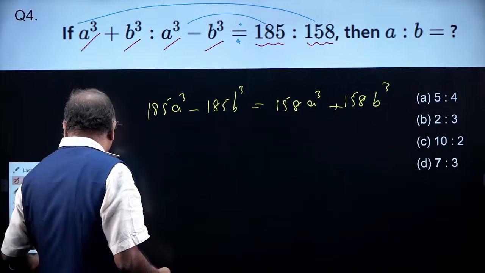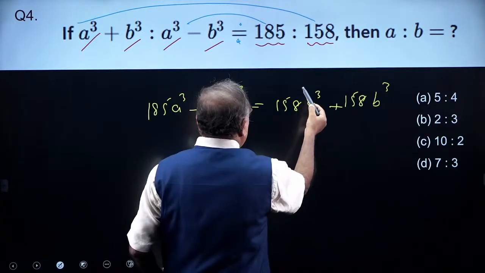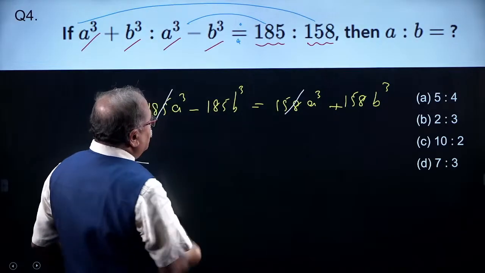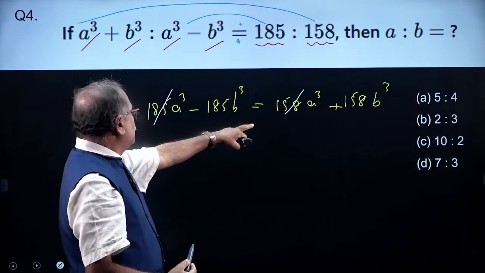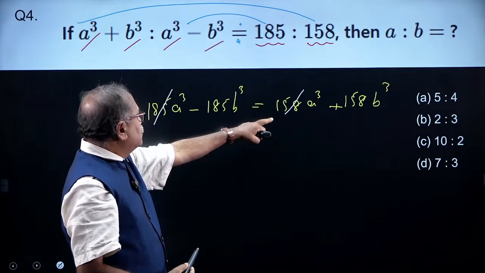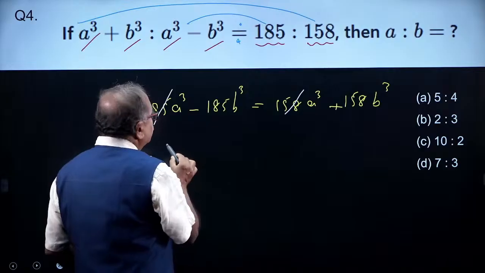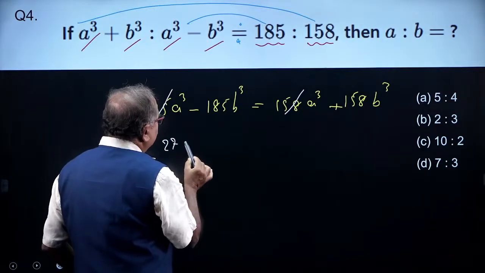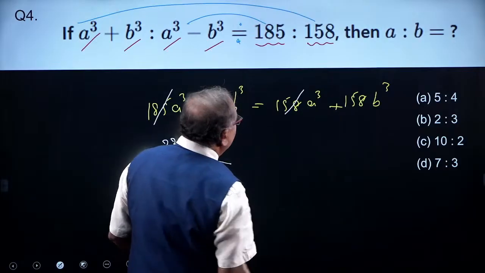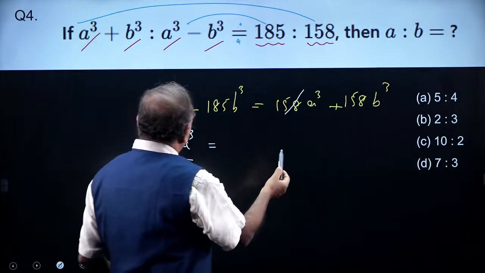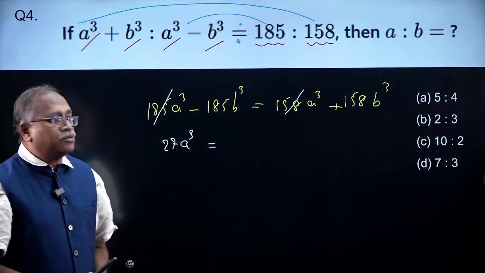So okay, let's see, if I cancel this one, so this gets cancelled over here. How much is that? Will that be 60, 15, so 17, 27, yes, 27a cube, which is equal to, when it goes on this minus and this plus, I need to add up this one.